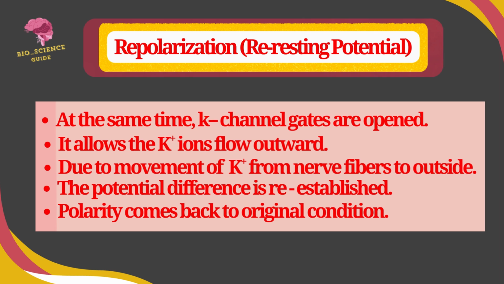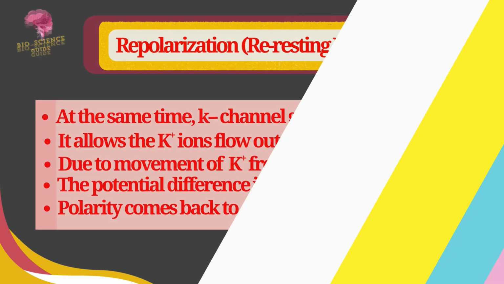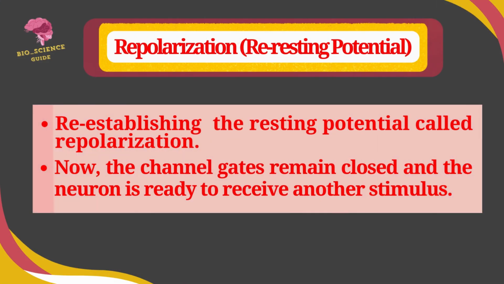Due to the movement of potassium ions to the outside, the potential difference is re-established and the polarity comes back to the original condition. Re-establishing the resting potential is called repolarization. Now the channel gates remain closed and the neuron is ready to receive another stimulus.